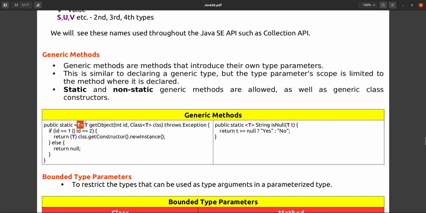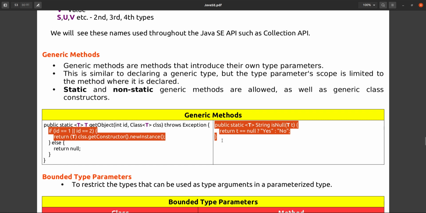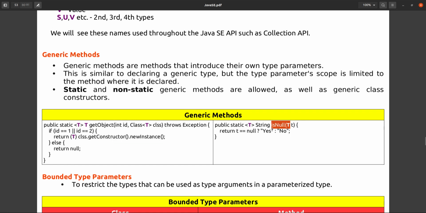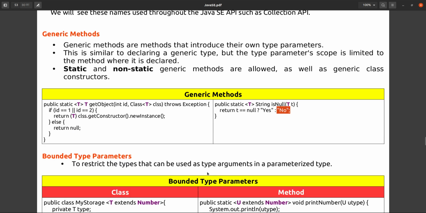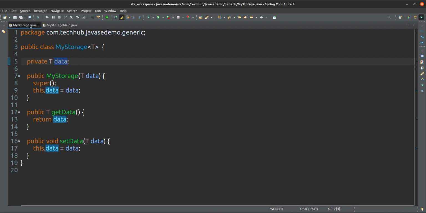I am saying this is a return type, and we can specify here what the type should be and use it in this way. And this is another static method, isNull. I am checking whether this is null or not, and there is a generic isNull. If it is null, then I am returning yes, otherwise I am returning no. That's fine. So let's see this example first.